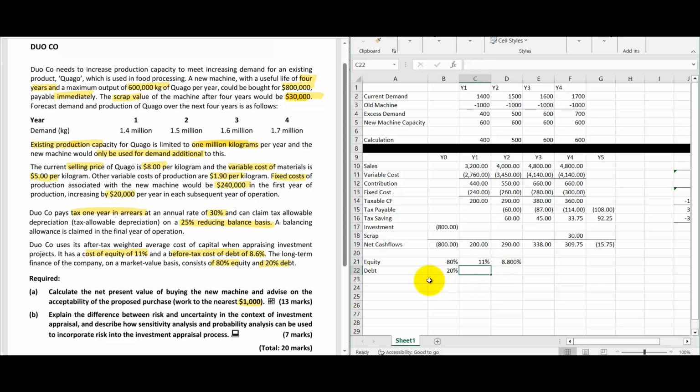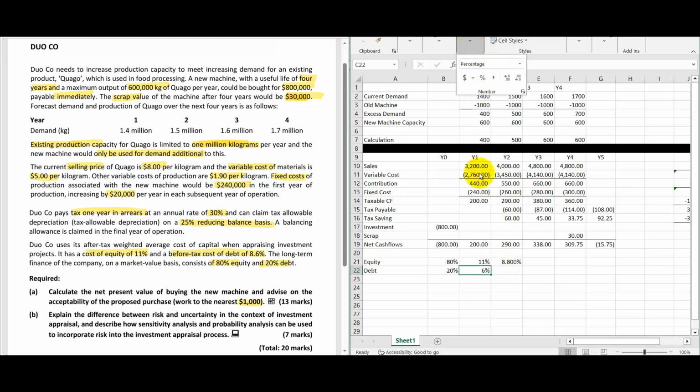Then debt is 20%. But 8.6 is the before tax cost of debt. Then 8.6 into 1 minus 0.3. 1 minus 0.3. So we will get the after tax cost of debt. So after tax cost of debt is 6.02. After tax cost of debt we are getting 6.02.